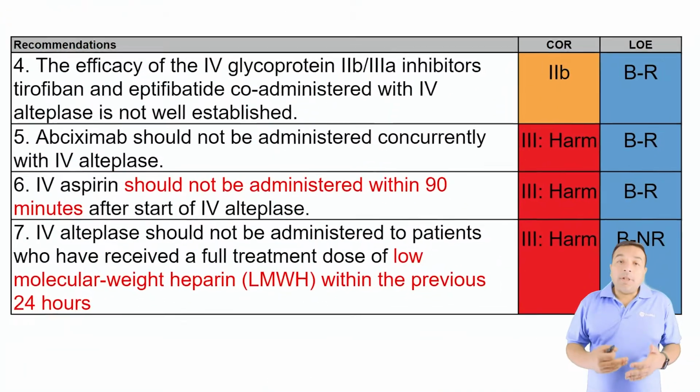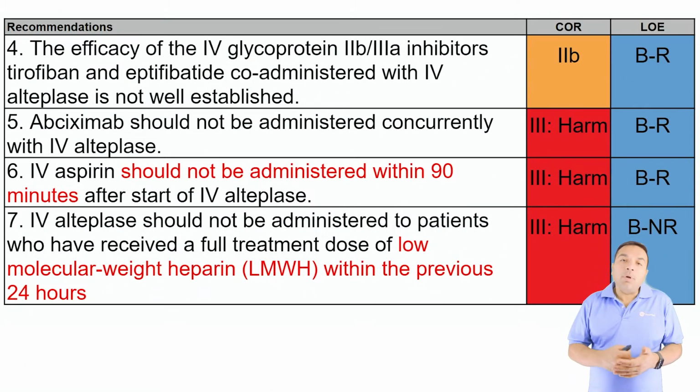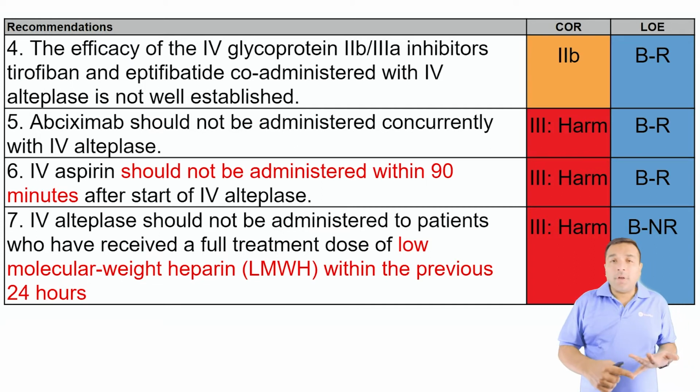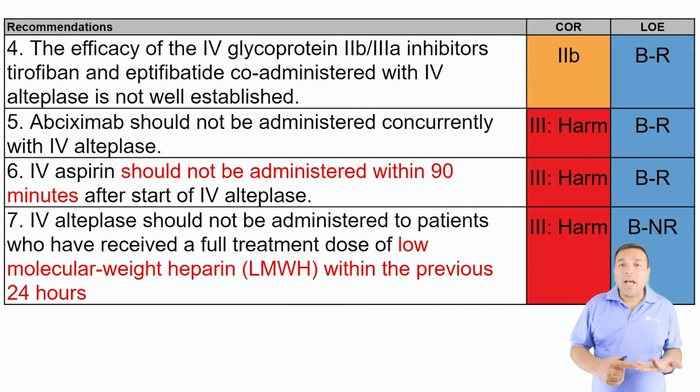You should not be administering glycoprotein 2B/3A inhibitors with IV tPA. There are no recommendations for it, and therefore you should not do that. Similarly, if you give abciximab, it actually produces more harm. There was a big study out of Houston, Baylor, that studied that, and we found out that we're causing more harm than good. So please don't do that.